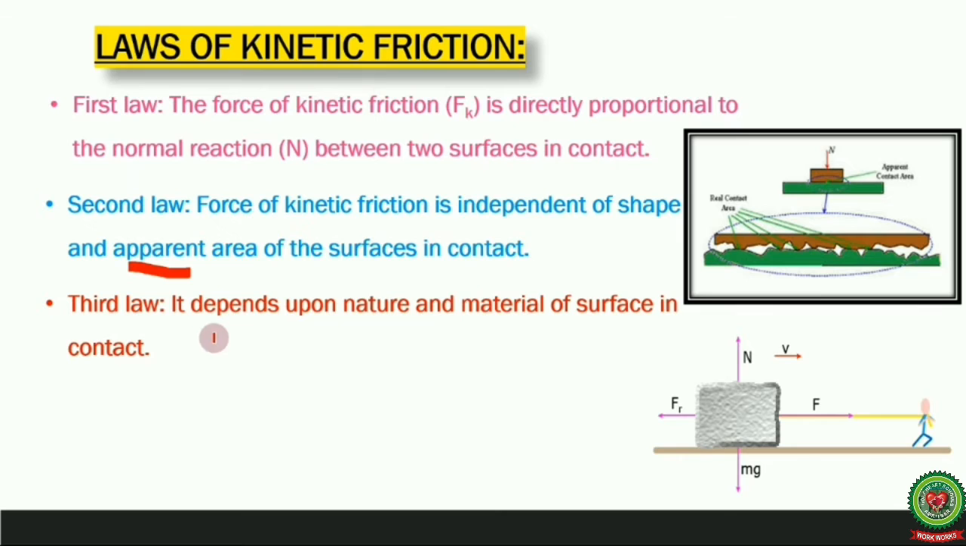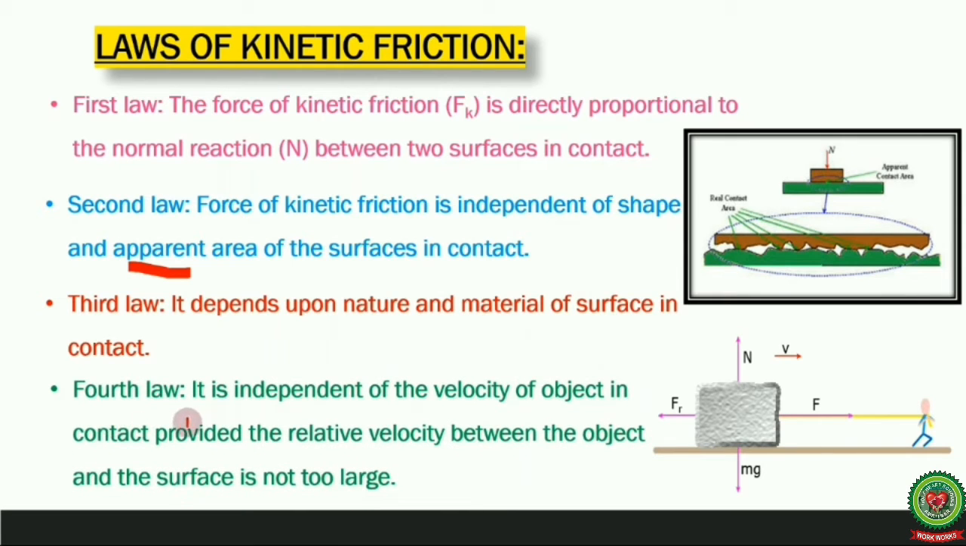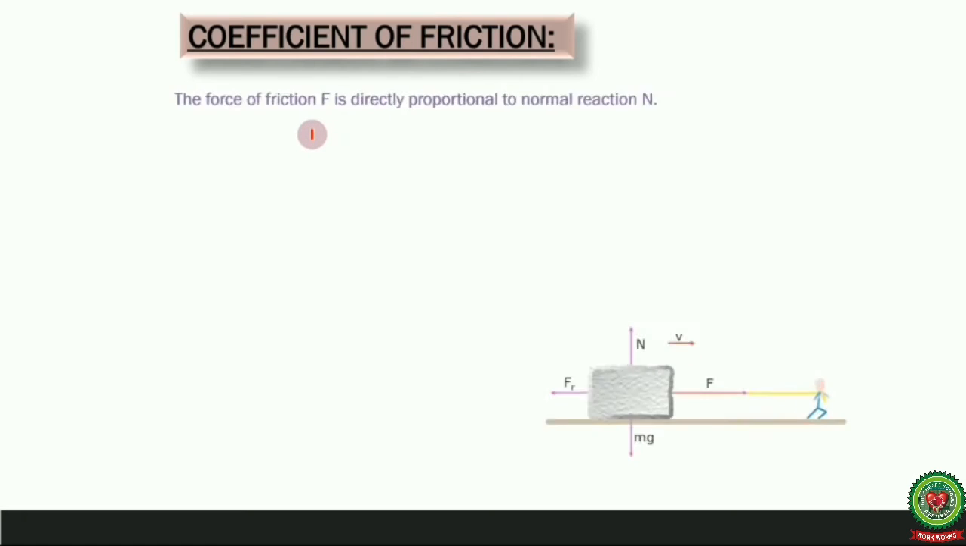According to the third law, it depends upon the nature and material of the surfaces in contact. Whether the surface is smooth or rough, kinetic friction depends upon the nature of that surface. The fourth law states that it is independent of the velocity of the object, provided the relative velocity between the object and the surface is not too large. So if the velocity is not large, the force of kinetic friction is independent of the velocity of the object.